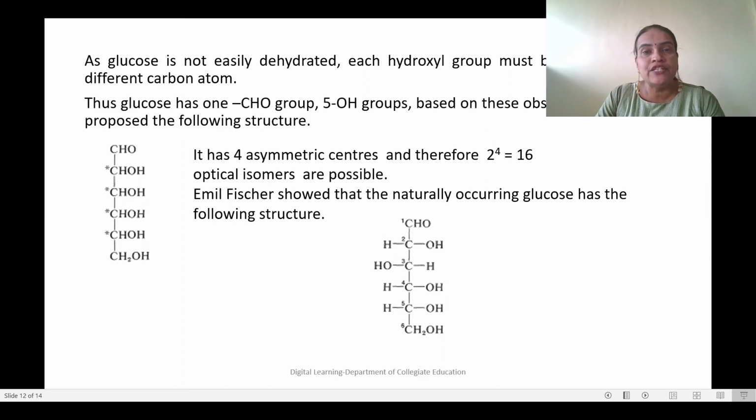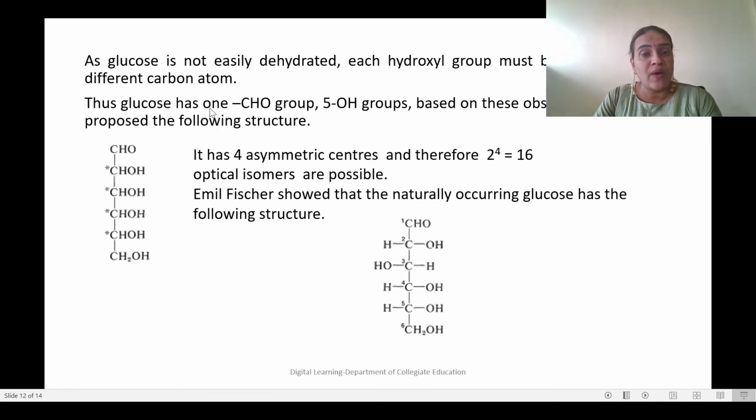There will be a tendency toward dehydration, and we would get a double bond. But that is not happening and glucose is a very stable molecule. What does it show? It shows that all 5 hydroxyl groups are on different carbon atoms. As glucose is not easily dehydrated, each hydroxyl group must be attached to a different carbon atom.